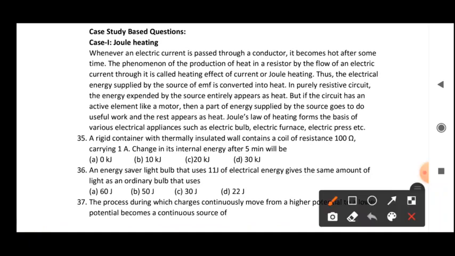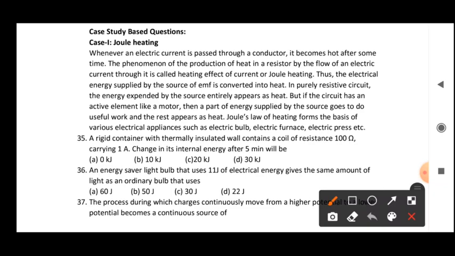In a purely resistive circuit, the energy expended by the source entirely appears as heat. But if the circuit has an active element like a motor, a part of the energy supplied by the source goes to useful work and the rest appears as heat. Joule's law of heating forms the basis of various electrical appliances like electric bulb, furnace, electric press, etc. So this is the brief about the case, including everything relating to the Joule heating effect. Now let's see the questions based on this case.